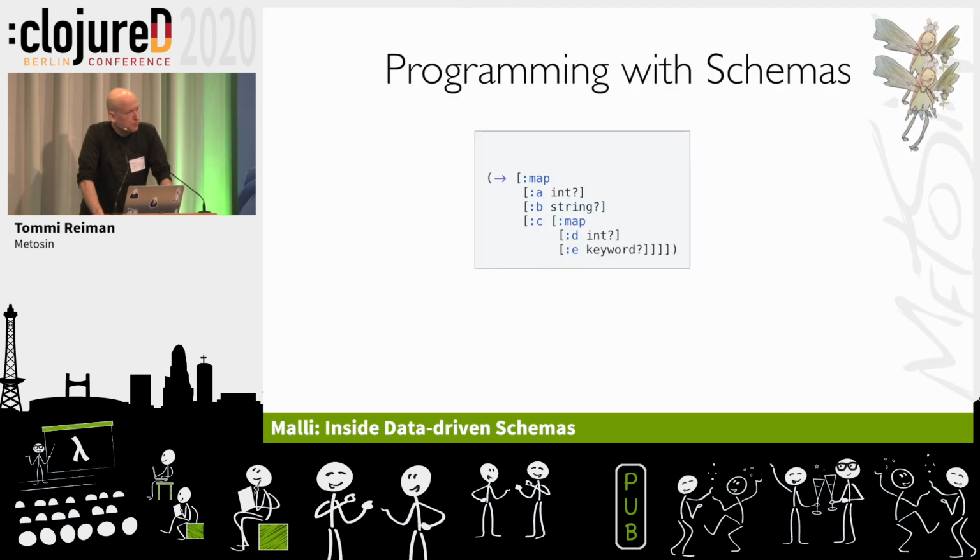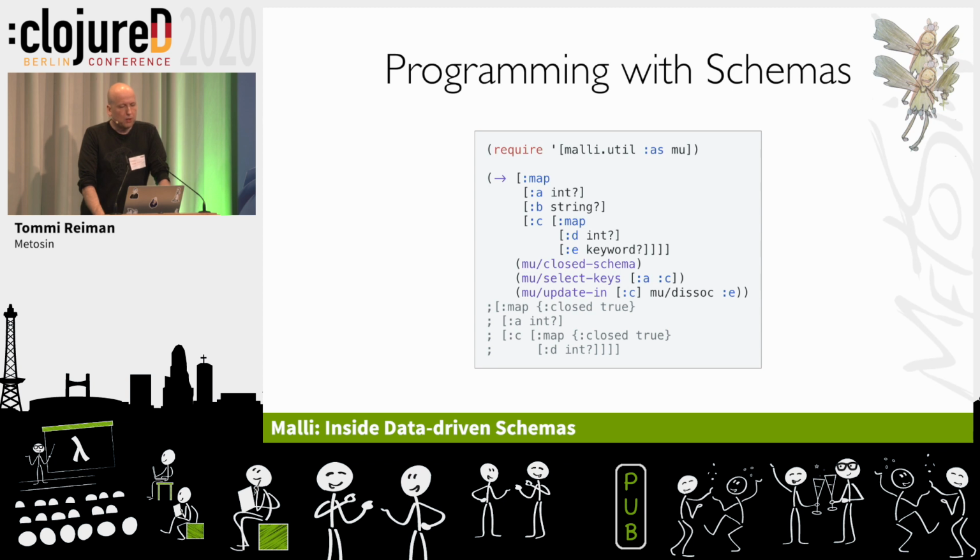So we had this programming with the data itself. We had the restaurant and we modified that. So could we do the same with schemas? Yes, we can. Internally there's two special protocols called map schema and length schema. And with those, we are able to make these generic functions which work with all the schemas. We could use the same functions that are in core, but we wanted to put them in a separate namespace because they have a bit special arities. But here we have the map, and we just close it up recursively. We select some keys from the top level, we update the nested map in some path, and dissociate one key.